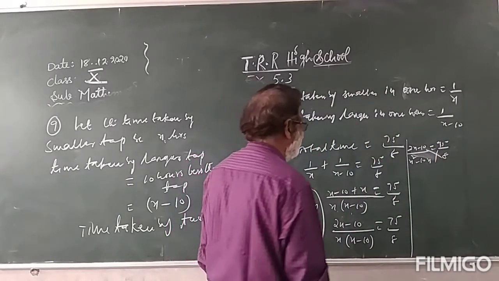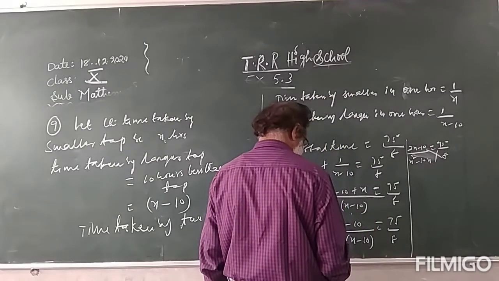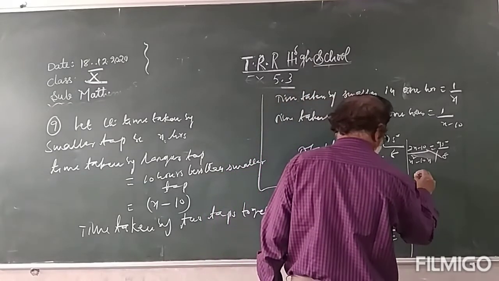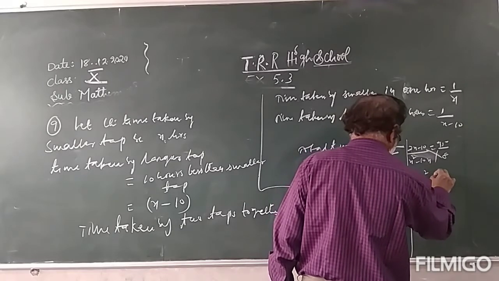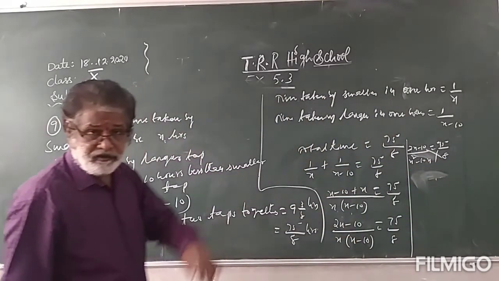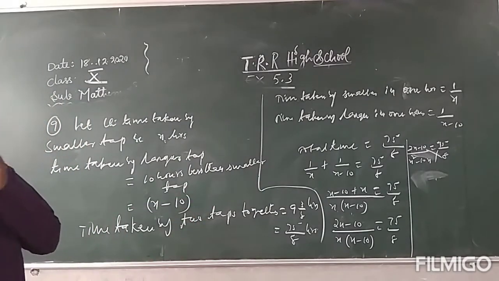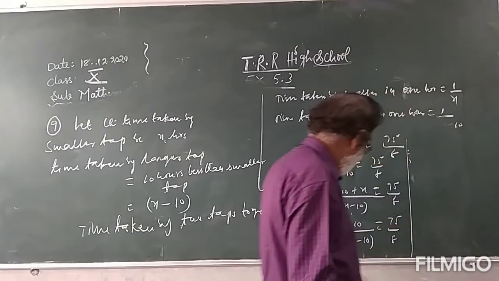You will get it. You can simplify this, you will get it. Simplify it, children.